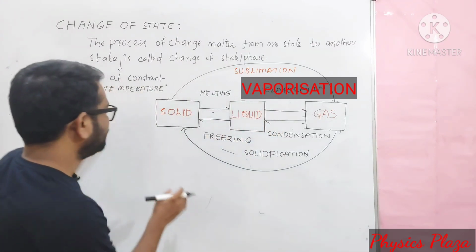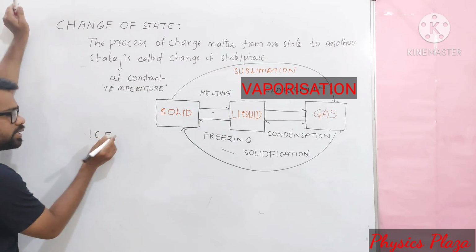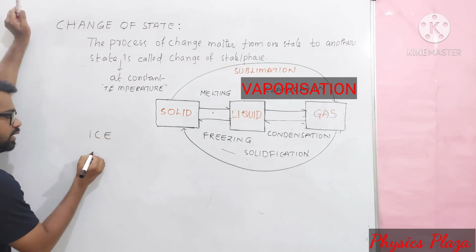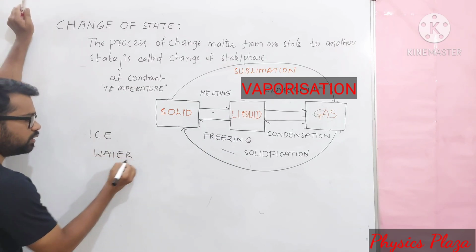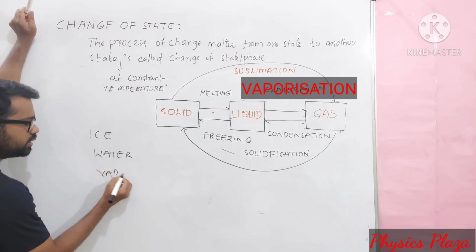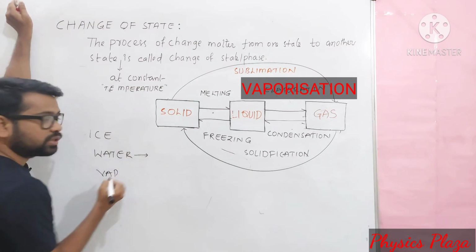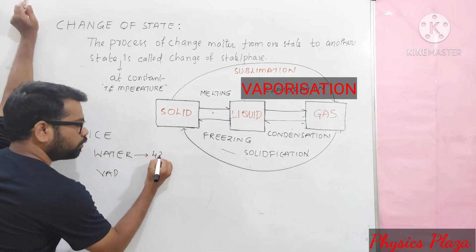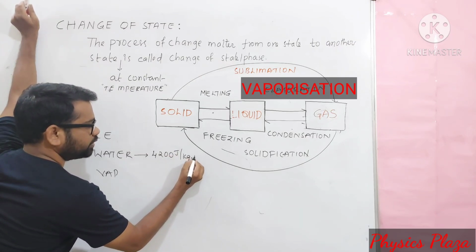Very important. Let me tell you here. Let us take the solid state of water as ice, the liquid state as water, and the gaseous state as vapor. Children, the specific heat capacity of water, we all know, is 4200 joule per kg Kelvin.